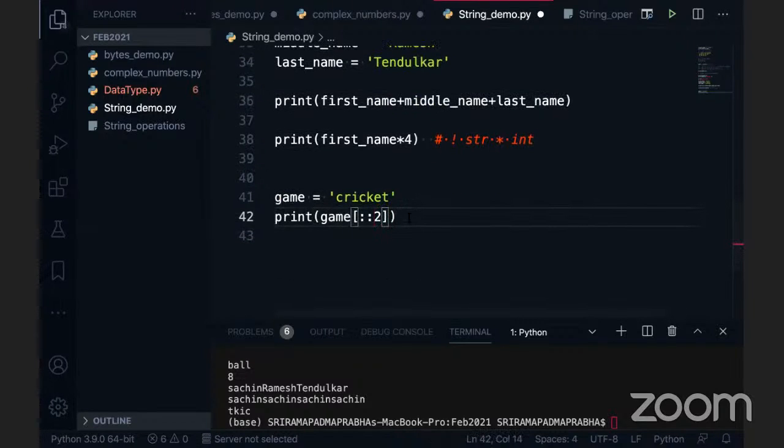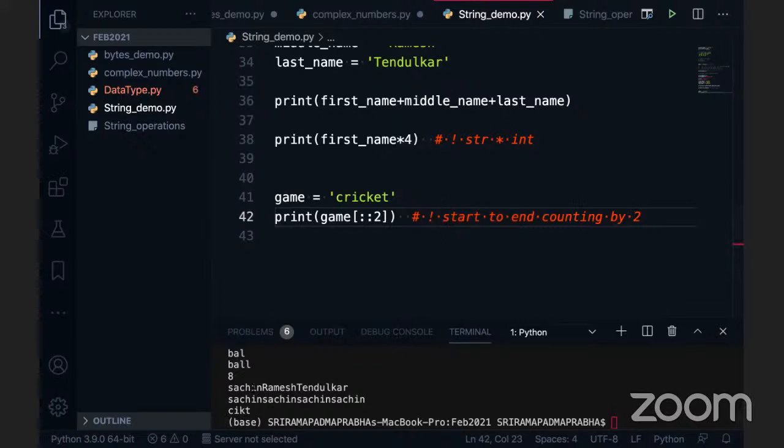If I use only the 2, what is the output here? I will tell you very clearly. This is called beginning to start to end. It's very simple, we can say: start to end and counting by 2. So let me print this output, because I want to clear the doubt here. You can see here the counting by 2.